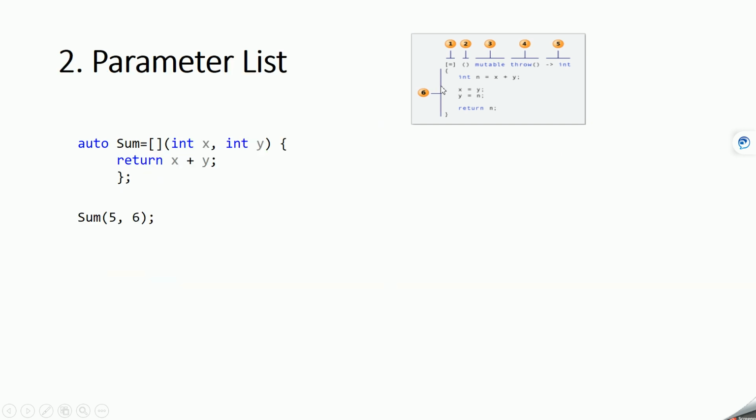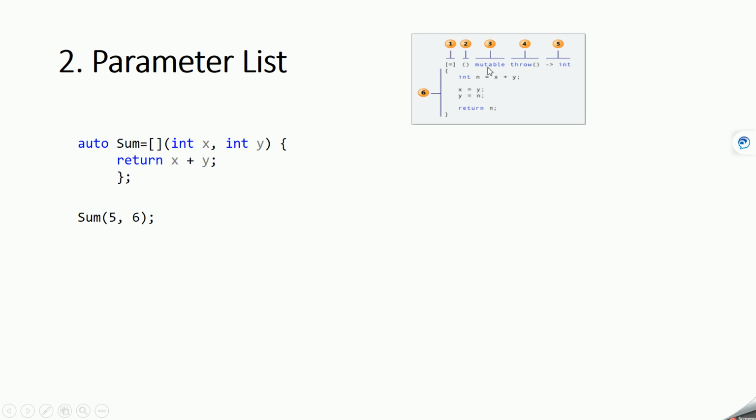Okay. So here you can pass the parameter to the lambda expression. Here I have a lambda expression whose name is sum, and here we are passing two variables, performing the addition and returning the result. So in this case you can call this sum and pass two variables. Whatever variable or parameter you want to pass, you can place inside this parenthesis. You can pass any number of arguments you want.